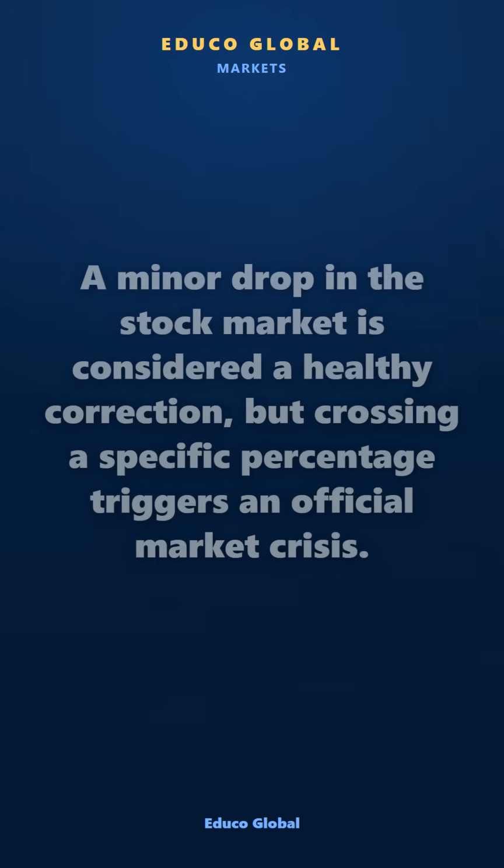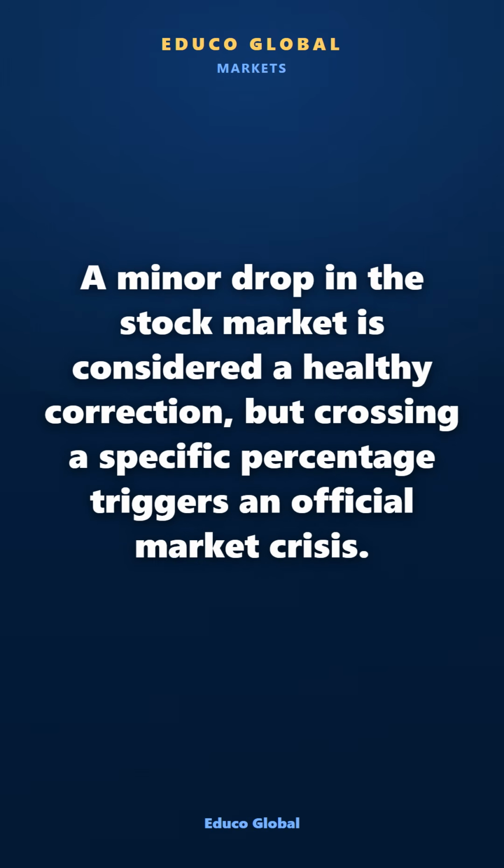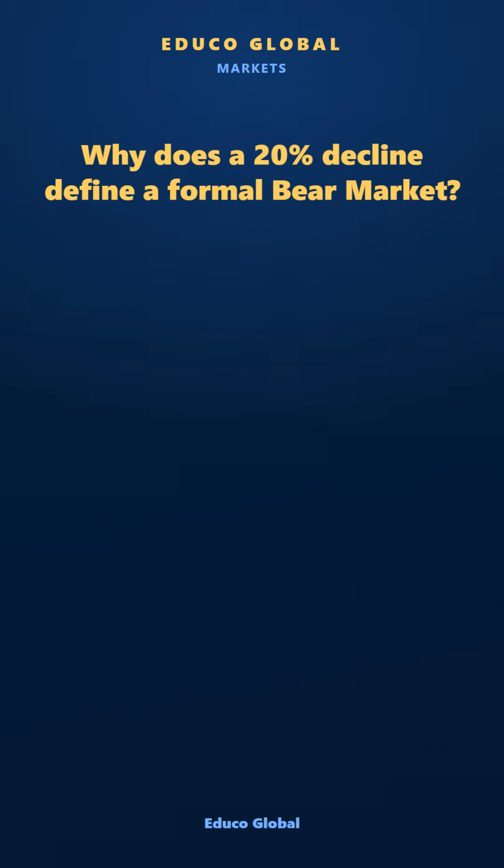A minor drop in the stock market is considered a healthy correction, but crossing a specific percentage triggers an official market crisis. Why does a 20% decline define a formal bear market?